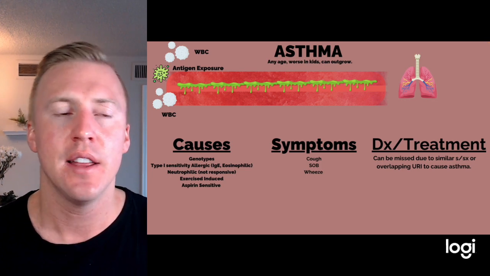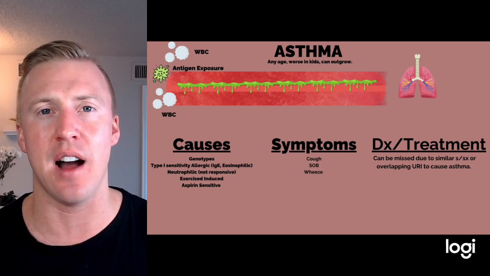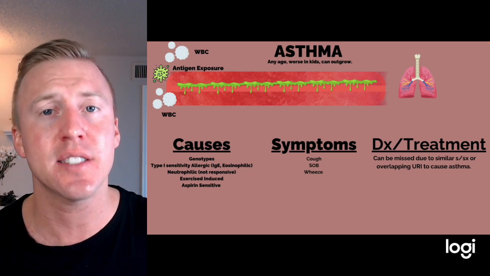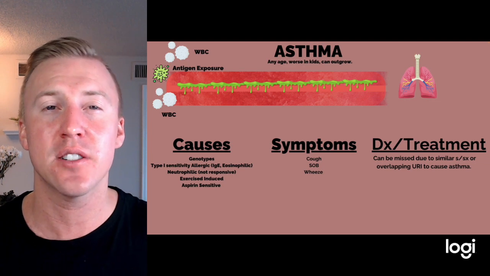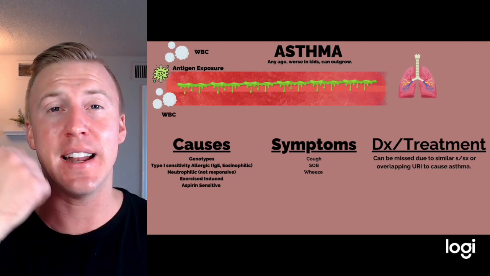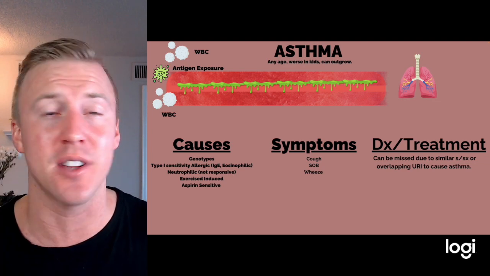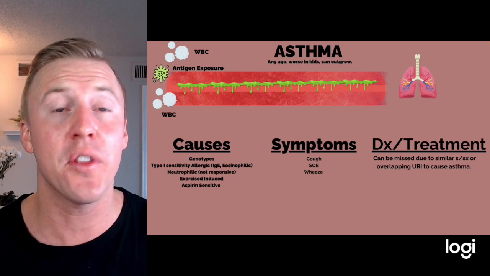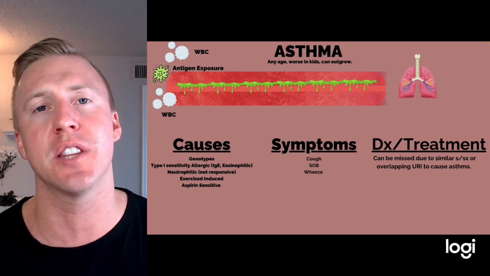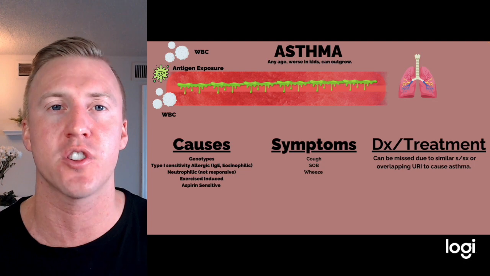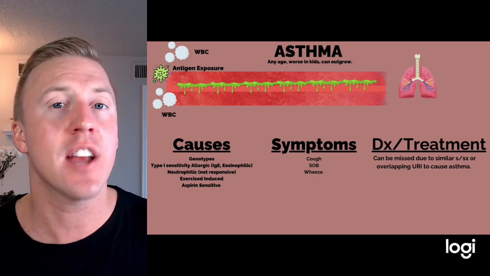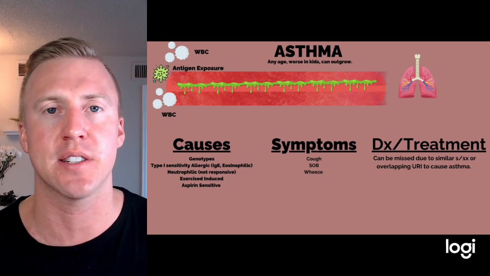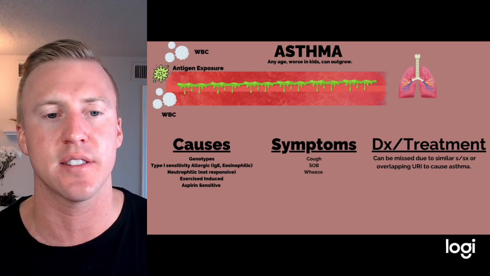But in general, the idea here is really the same with the physiology. But the interesting thing is some patients just naturally are going to get a lot sicker, which is why it's always interesting to talk to your patient. Some of them may have had intubation, or a tube down their airway, whereas others may have never had that at all. Well, that should be a red alert to you, because you could be dealing with a genotype or phenotype that's much more extreme, like neutrophilic, compared to our patient with eosinophilic. In general, these are patients you do not want to mess around with, as they can crash very fast.